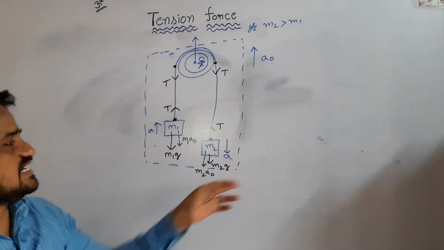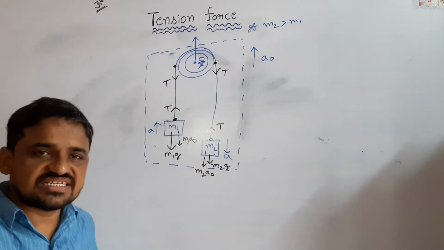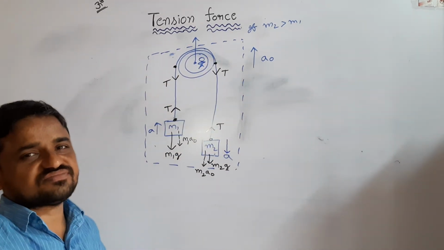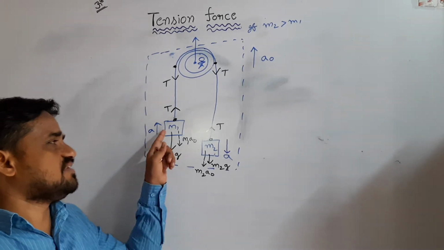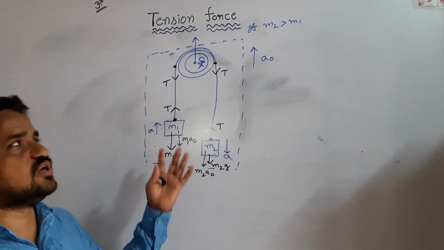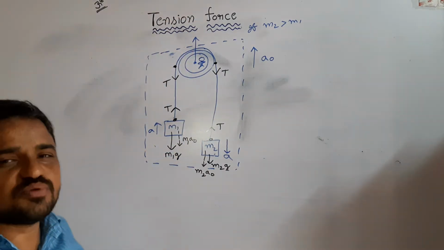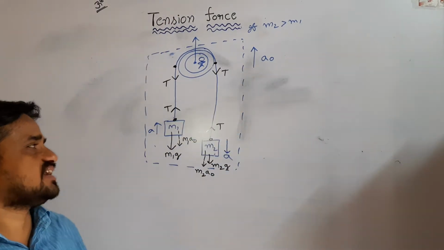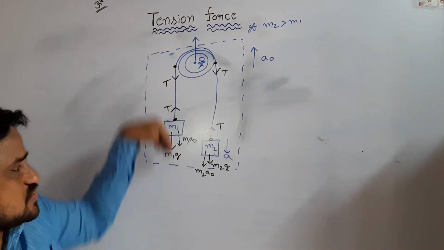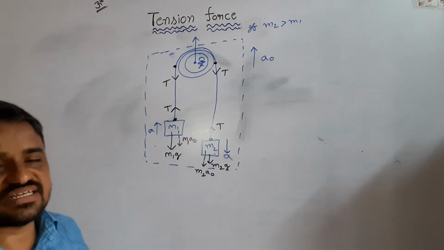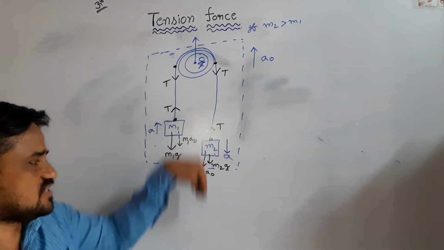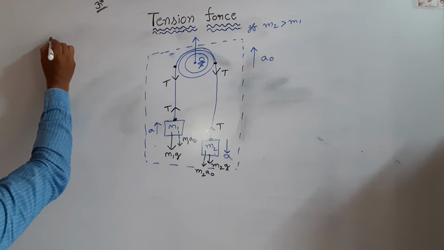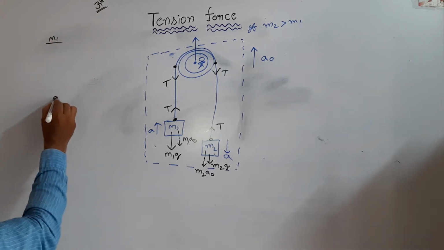So here this is a system. In this system, these are considered as two bodies. This is a non-inertial frame. In a non-inertial frame, every body experiences some non-real force acting in a direction opposite to the motion of the frame. Here the frame moves upwards with acceleration a0. So m1 experiences pseudo force downwards, that is m1 a0. m2 also experiences pseudo force, that is m2 a0. Draw free body diagrams of the two bodies. Body m1 free body diagram.